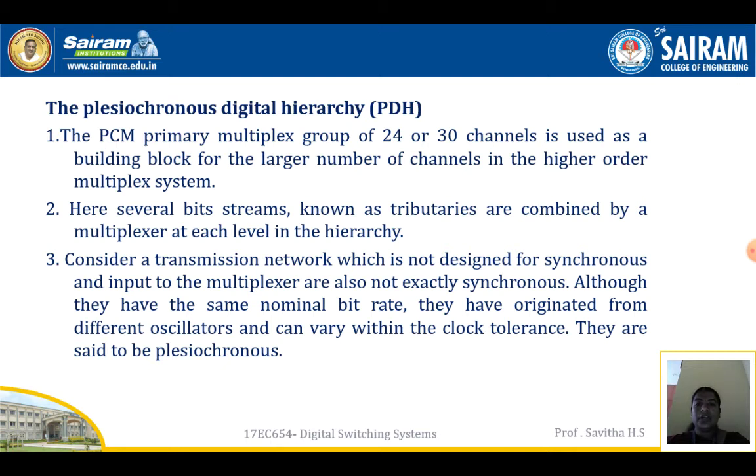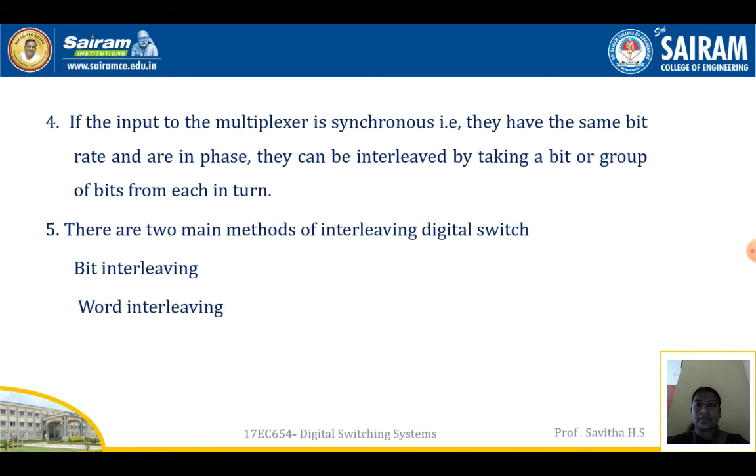Consider a transmission network which is not designed for synchronous operation, and the inputs to the multiplexer are also not exactly synchronous. Although they have the same nominal bit rate, they have originated from different oscillators and can vary within the clock tolerance. They are said to be plesiochronous. If the input to the multiplexer is synchronous, that is, they have the same bit rate and are in phase, they can be interleaved by taking a bit or a group of bits from each in turn.